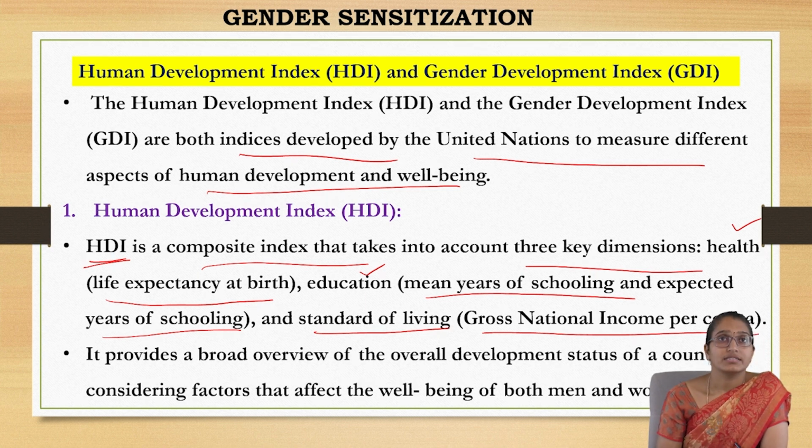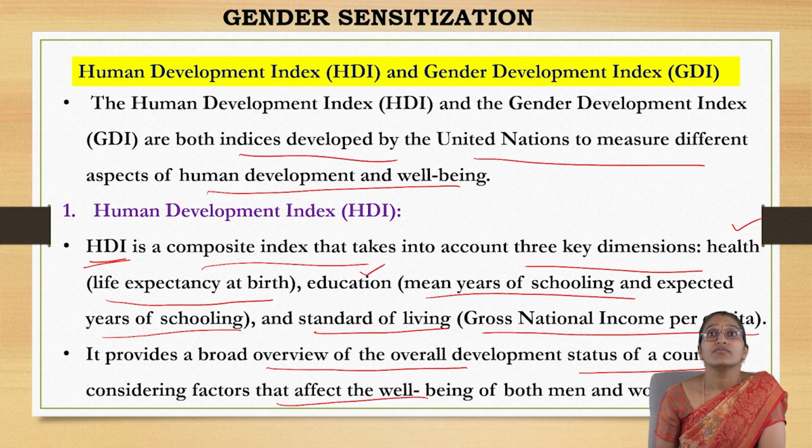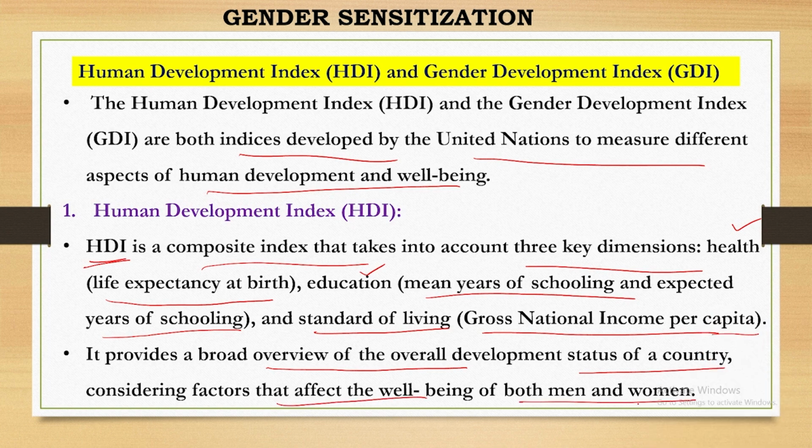As a result, it provides a broad overview of the overall development status of a country, considering factors that affect the well-being of both men and women. With respect to women, what is their development or progress, either in terms of health, that is life expectancy, or in terms of education?